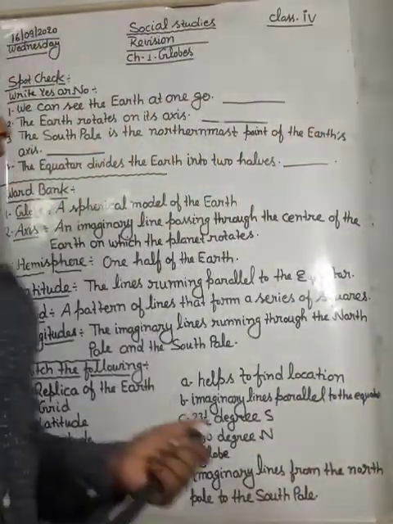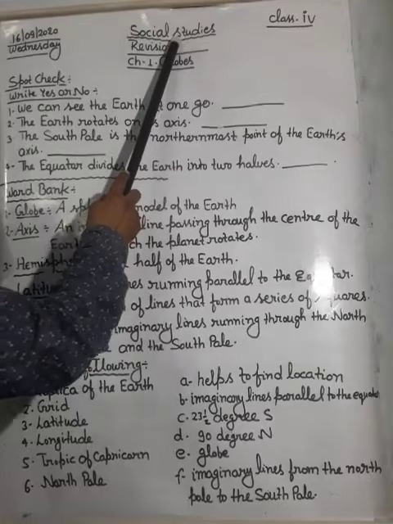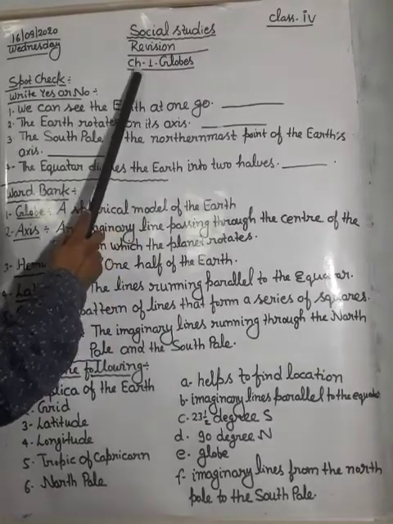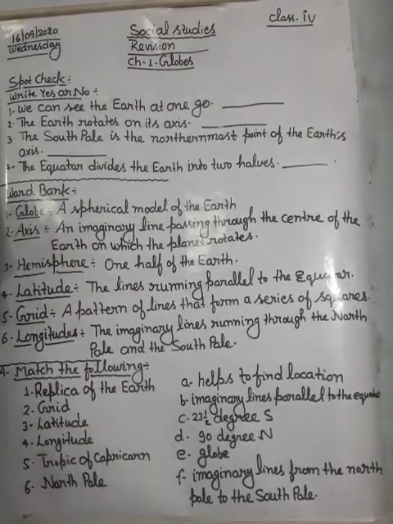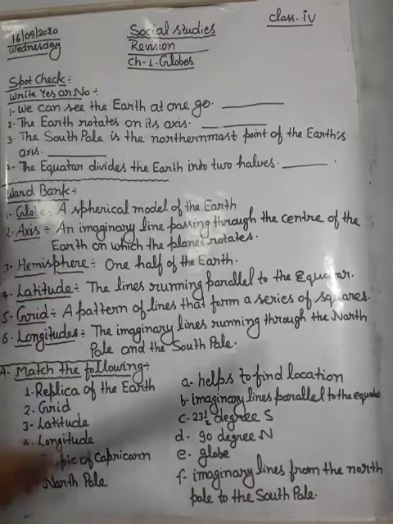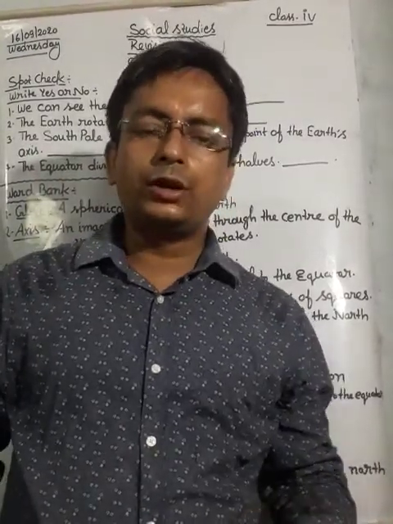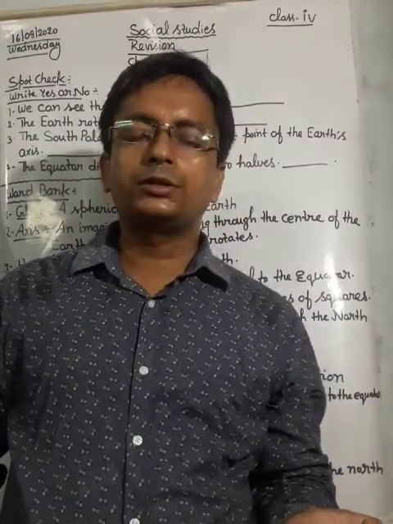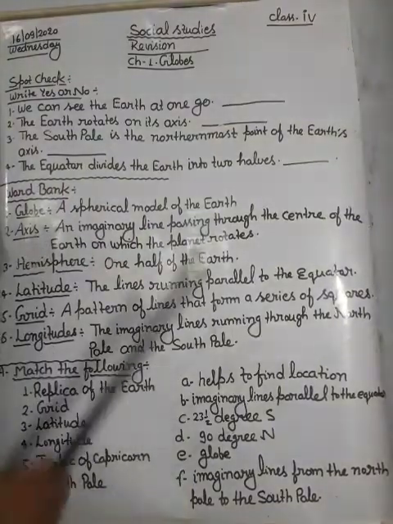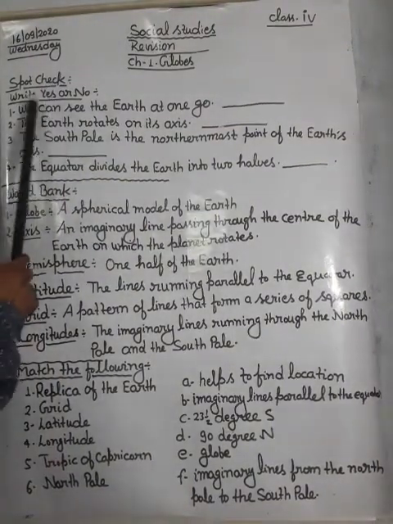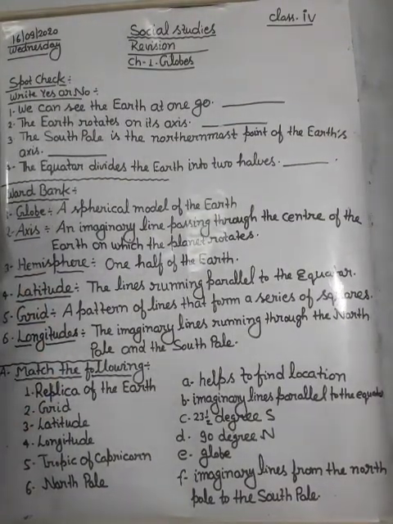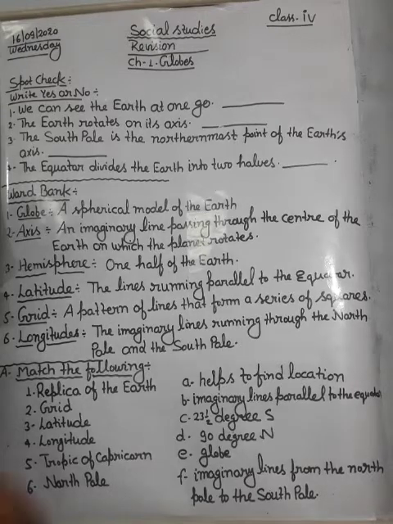Let's start today's revision. You can see here revision work, that is chapter 1, Globes. Spot check, that is given on page number 8 in your lesson. You can check it and you can see it. In spot check, write yes or no is given.